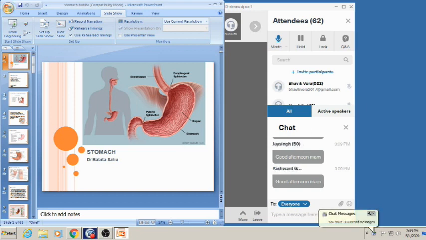Okay, this is stomach. This is between the esophagus and the first part of the small intestine. Here you can appreciate this is stomach, which contains many rugae, that is many folds inside the stomach.